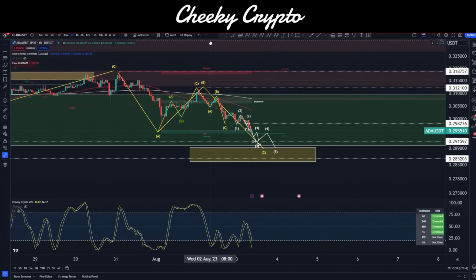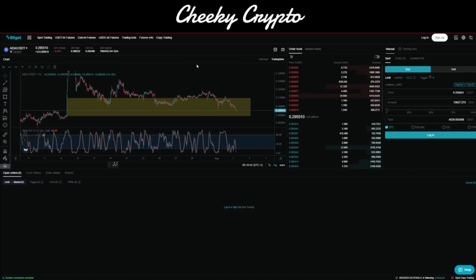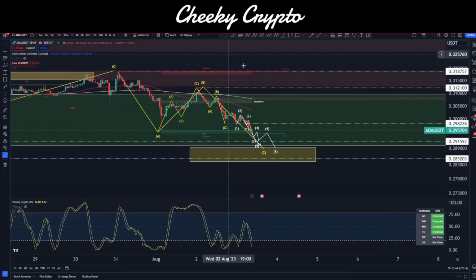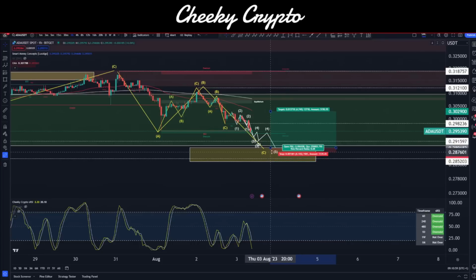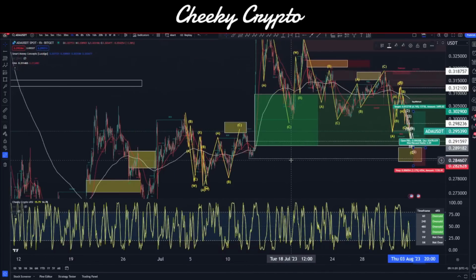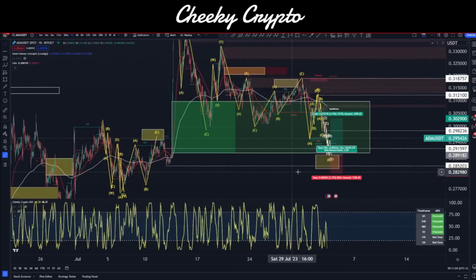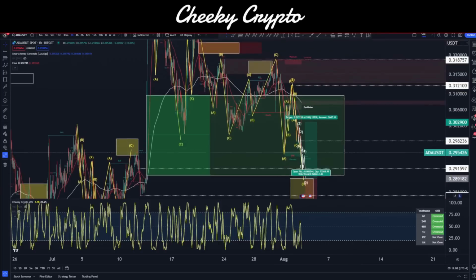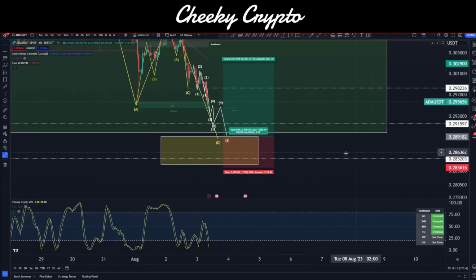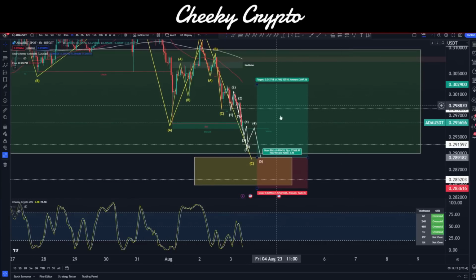So if I were to trade, I would first of all be trading on BitGet because that's how I would be looking at this as a leverage trade. And I would be looking to go long on the market. Where would I go long? I would go long right here at about 28.9 cent. I would be targeting probably the 50 EMA as an initial start point, but as we see structure, we'll get a better idea. I will put the stop loss behind the swing low, which happens to be down here already. So I'd probably just pop that down there. Give it a little bit of depth to it, nothing too much. And you can see a good risk reward ratio of about 2.46 on targeting that out.